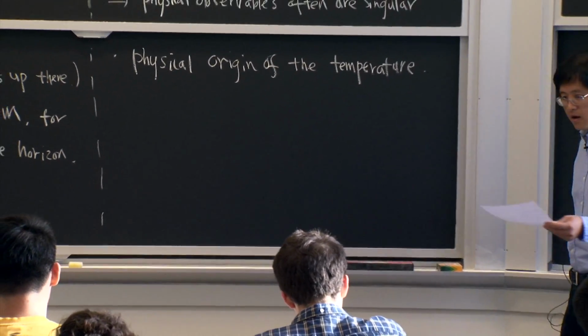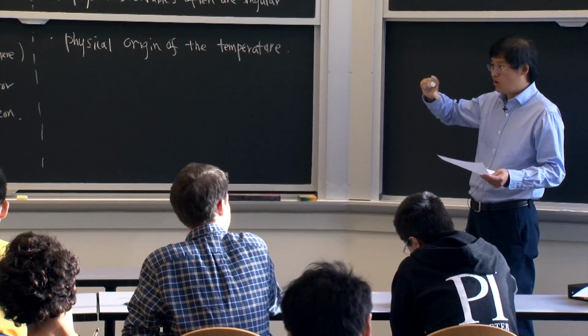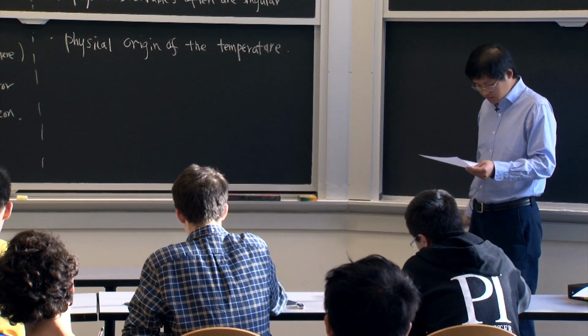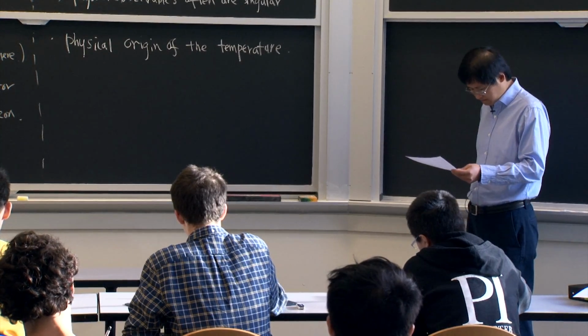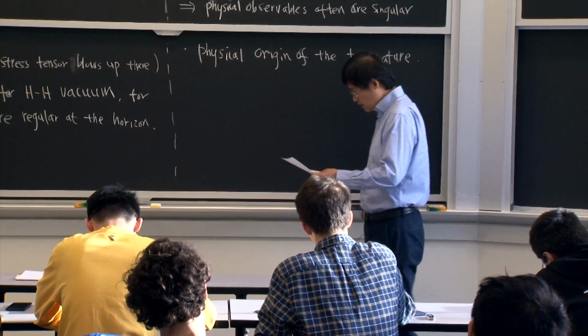Okay. So again, I can use either the black hole or the Rindler example. The mathematics are almost identical, but I will use the Rindler example because the mathematics is slightly simpler.